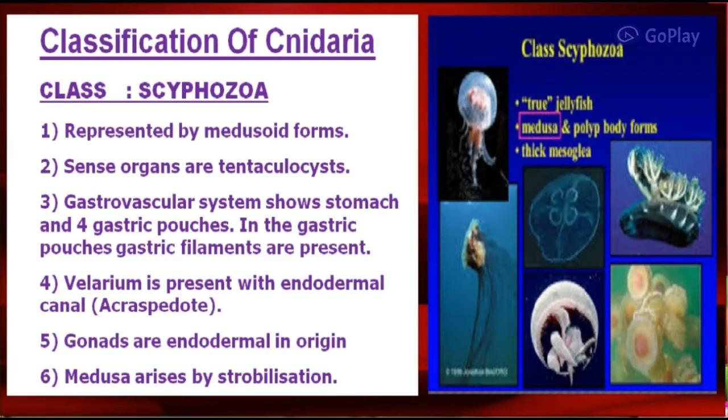The second class of this phylum is Scyphozoa, and the main characteristics are: they are represented by medusoid form. Sense organs are tentaculocysts. The gastrovascular system shows a stomach and four gastric pouches. In the gastric pouches, gastric filaments are present, and velarium is present with endodermal canal. Gonads are endodermal in origin. Medusa arises by strobilization.